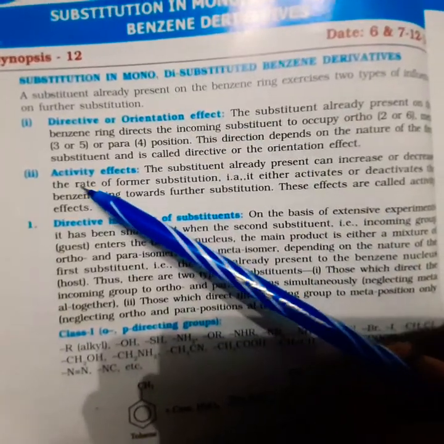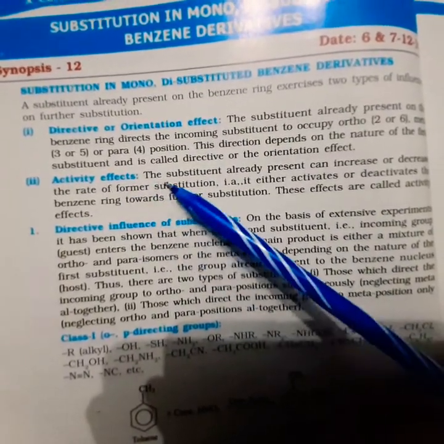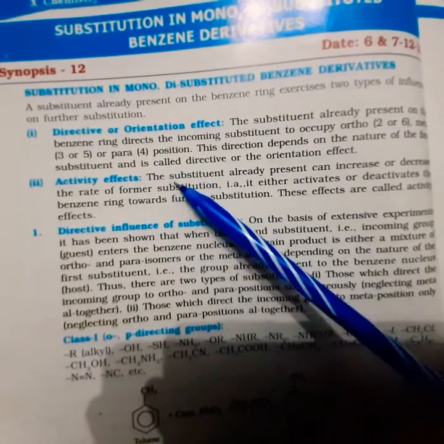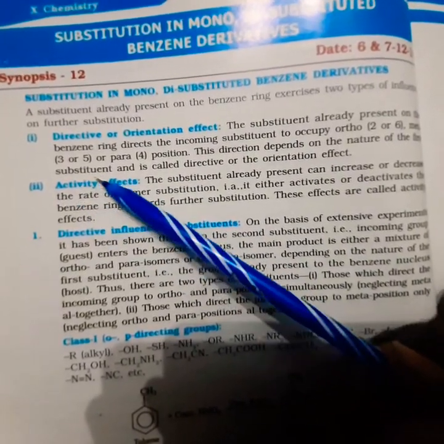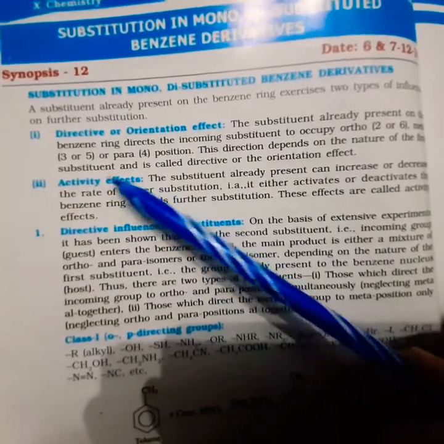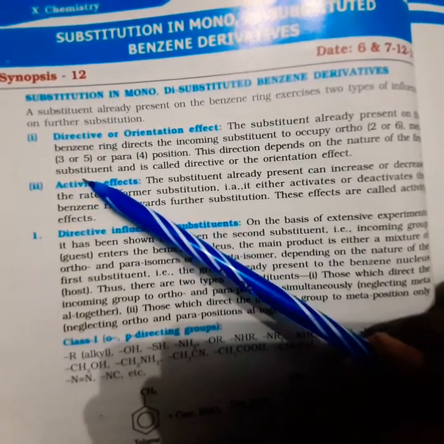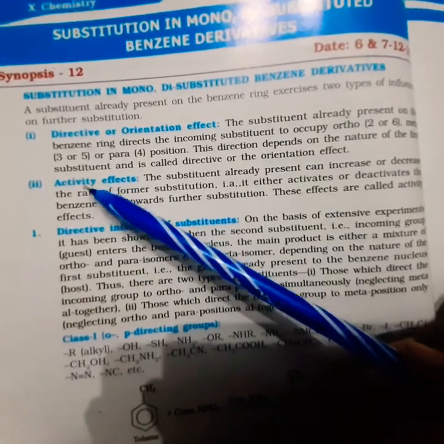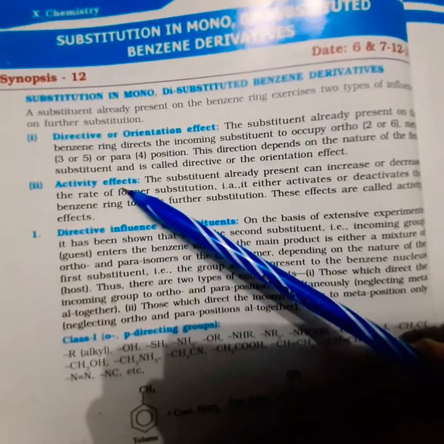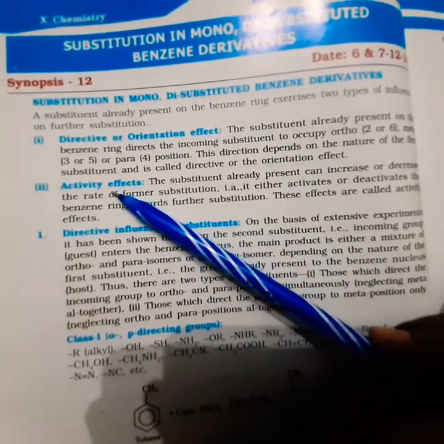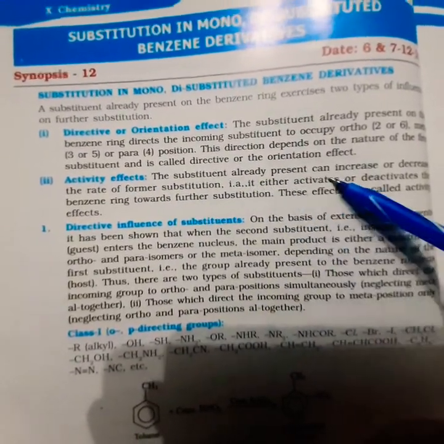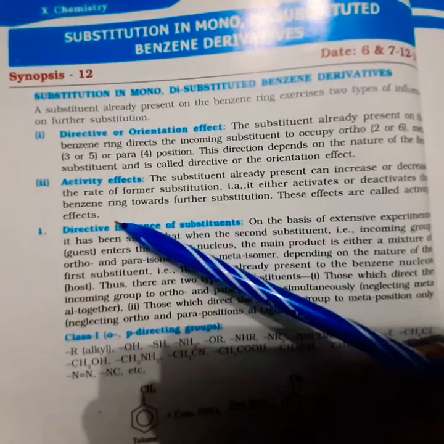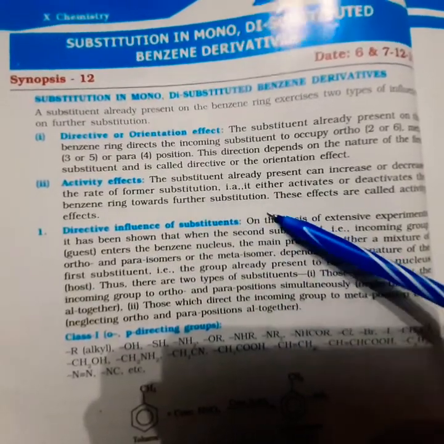Next, activity effect. Here also the name indicates that this activity is related to the substituent. The substituent which is present on the benzene ring may either activate or deactivate the benzene ring towards further substitution.